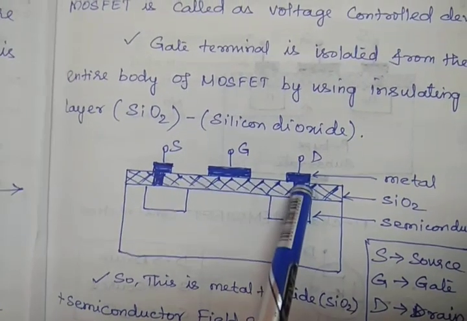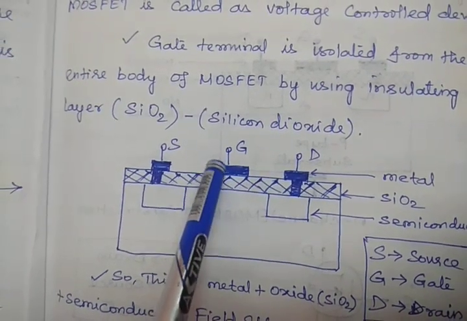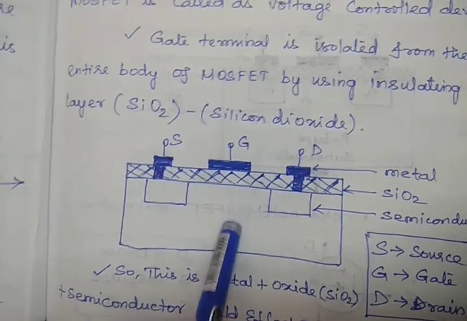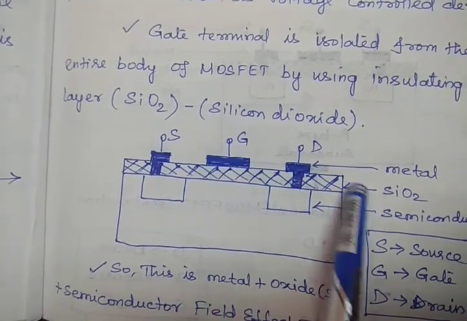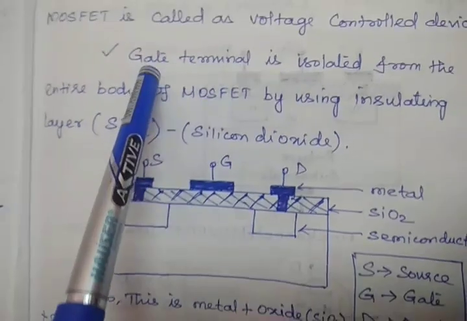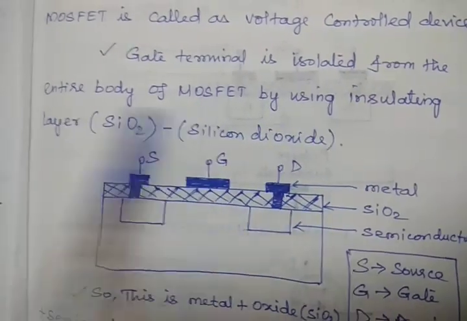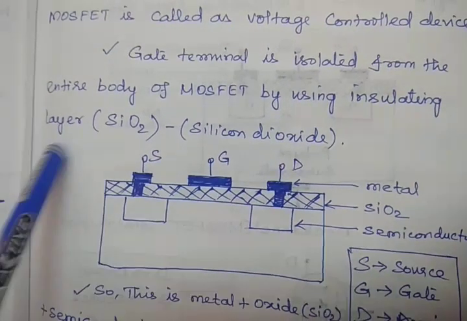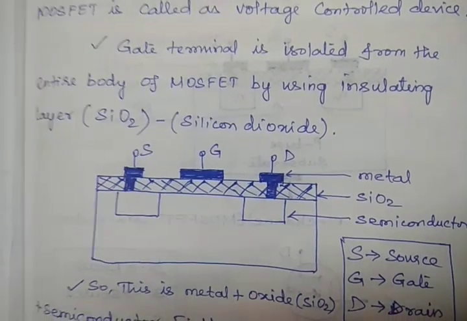But the gate terminal, though it has a metallic contact, is not directly connected with the semiconductor material. This gate terminal is isolated by this silicon dioxide, that is, isolated from the entire body of MOSFET by the insulating layer silicon dioxide.